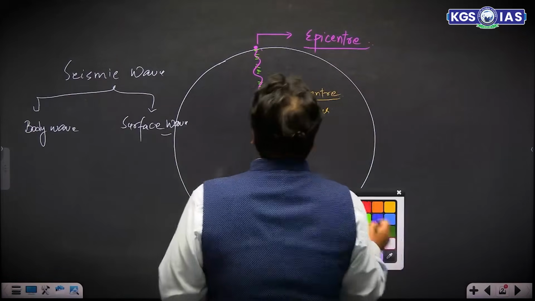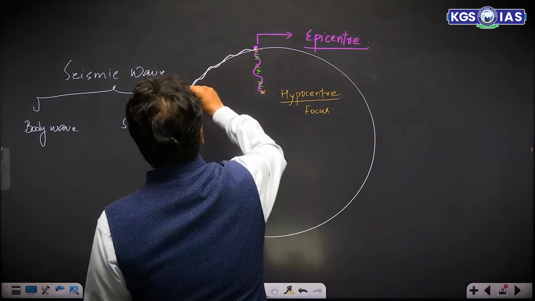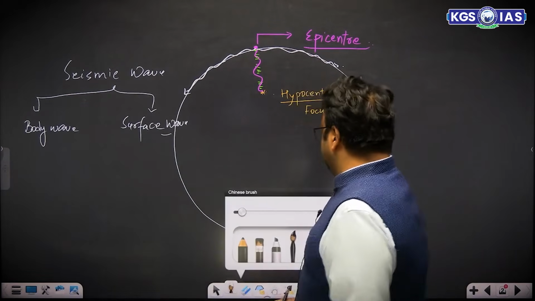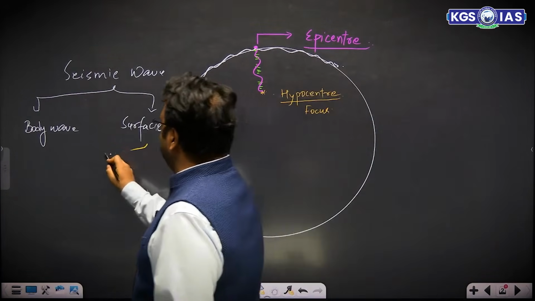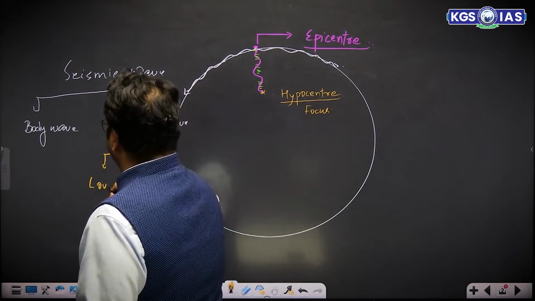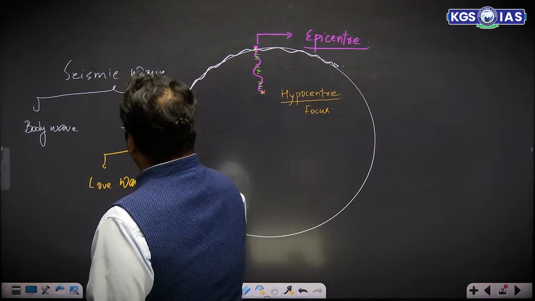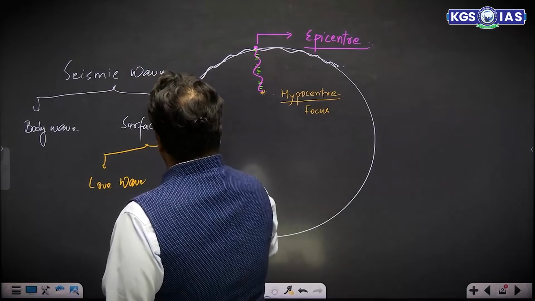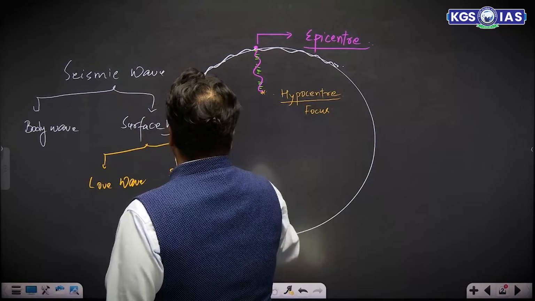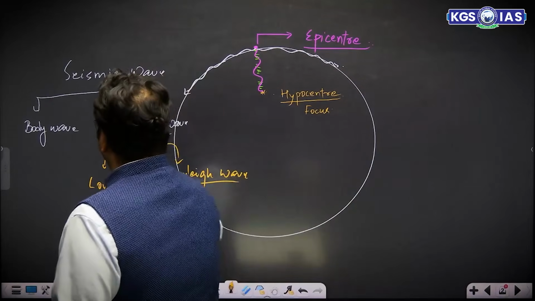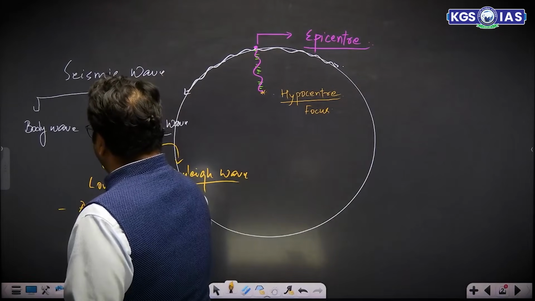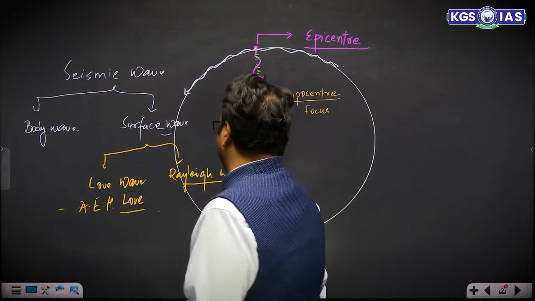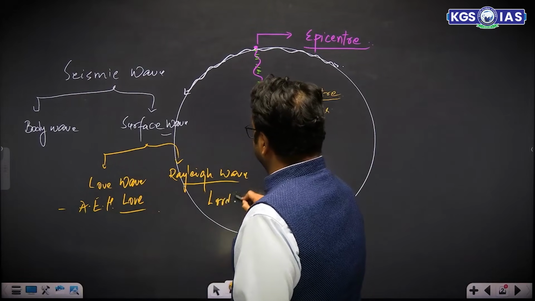So we have surface waves, which move in the skin of the earth, and these surface waves are again of two types. One is called the Love wave and another is called the Rayleigh wave. The Love wave was discovered by A.E.H. Love, and the Rayleigh wave was discovered by Lord Rayleigh.